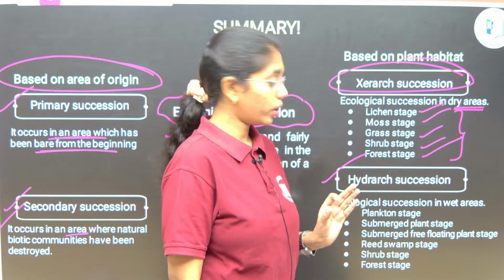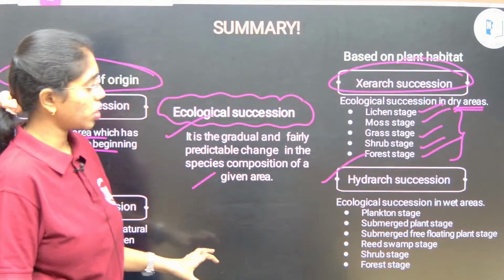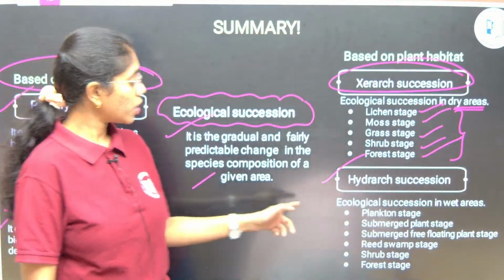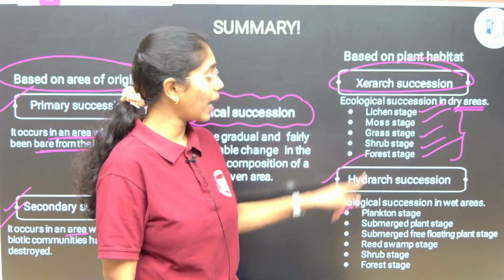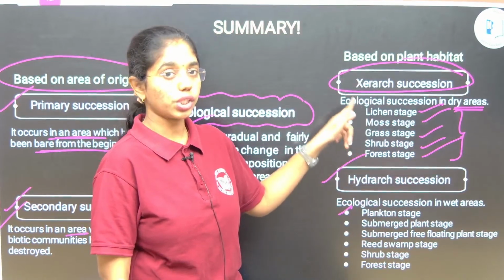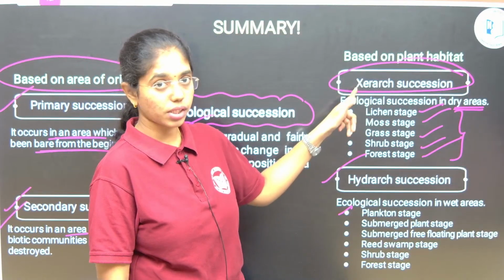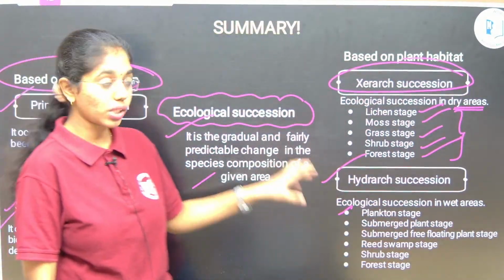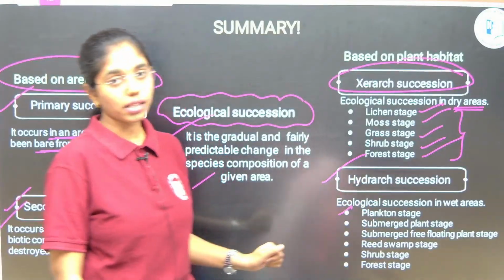That is very important. Here if you see Hydrarch succession, ecological succession in wet areas will include, first it will start with plankton stage here, like how you see lichen stages are the pioneer stage in the Xerarch succession. Plankton stage is the first pioneer species that are starting succession in Hydrarch succession.